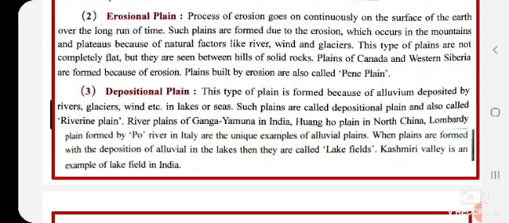Not plain land but तिराड़ वाली सारी ज़मीन. Plains built by erosion are called peneplain. जो भी erosion होता है, erosion मतलब कि जो दरारें पड़ती हैं ज़मीन में, they are also called peneplain.